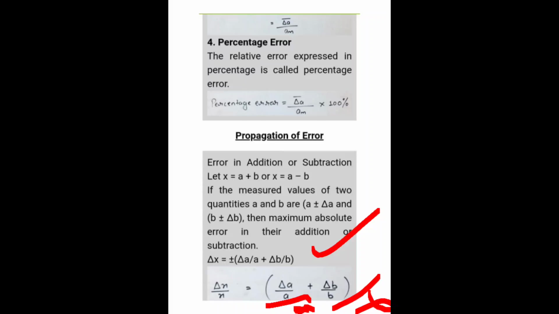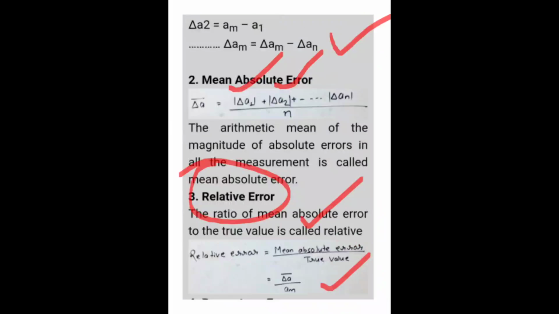Propagation error comes very rarely. These are the topics you need to prepare, and practice more questions from conversions, like conversion from one system to another. What is the relation between force and this element, or derive any formula. Deriving the formula, questions come the most. Like this we have derived how to get the value of any expression.